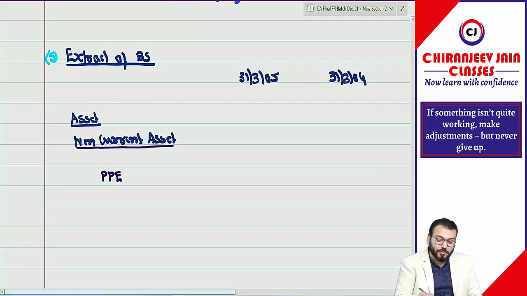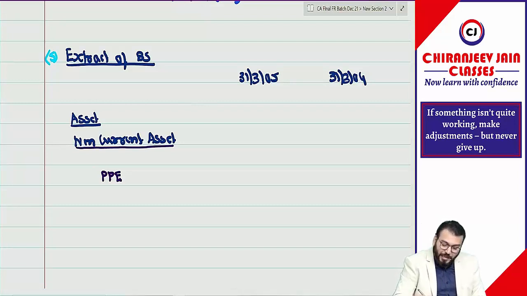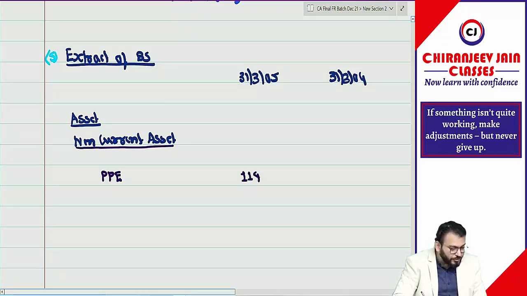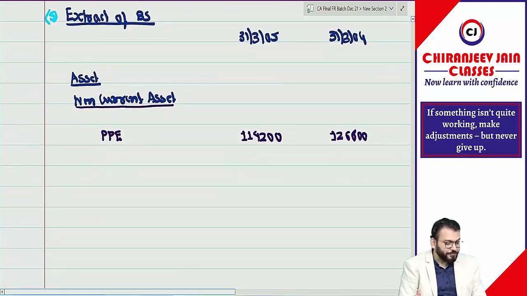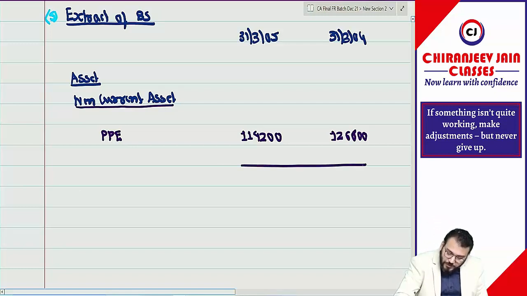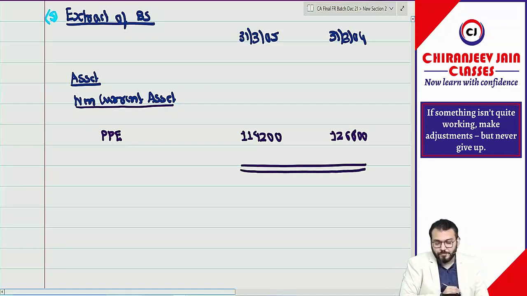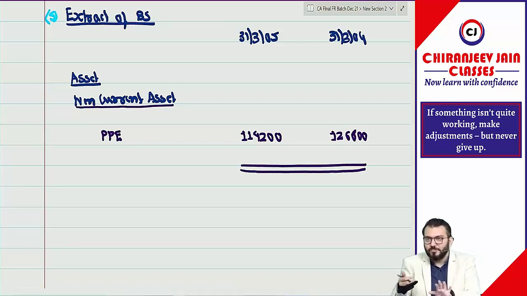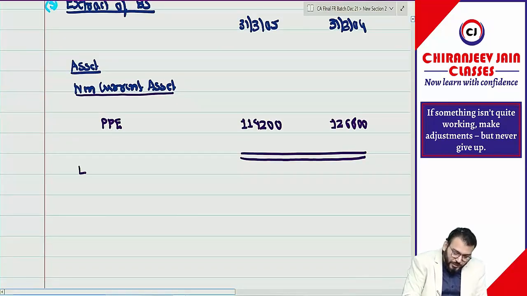As on 31st March 2005 it was 1,14,200, and as on 31st March 2004 it was 1,26,600. Correct? Then we have the provision for decommissioning liability, which will come on the liability side. We underline but will not total it. Why? Because it's an extract, not the total balance, so there is no need to total it. We write down equity and liability.